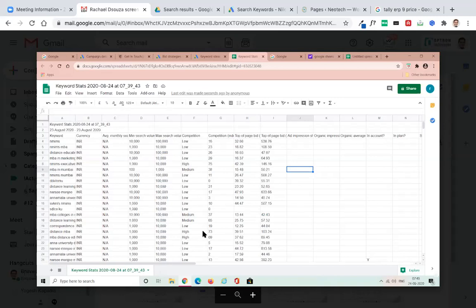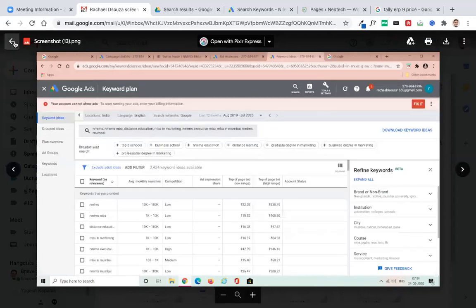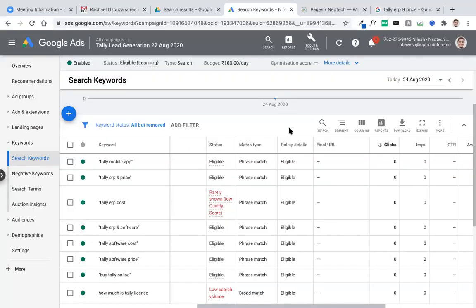Now, which one do you think is more important? Which keyword? NMIMS Mumbai, MBA in Mumbai, MBA in marketing. These are important keywords for us. All right, got it. Okay, you have done the keyword research. Great. Let us come to our live campaign.